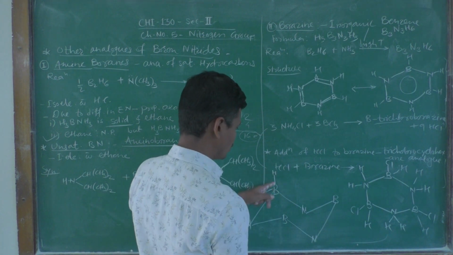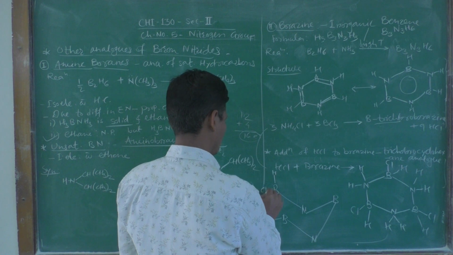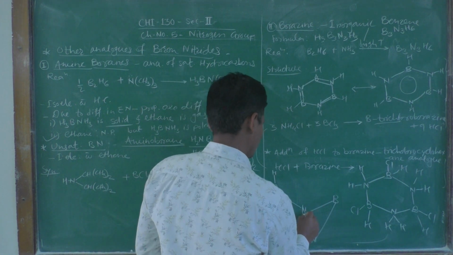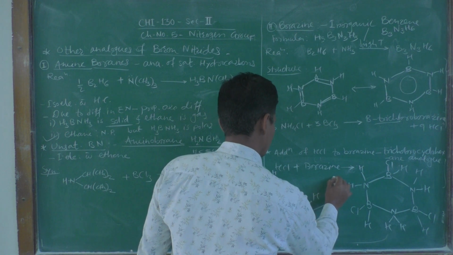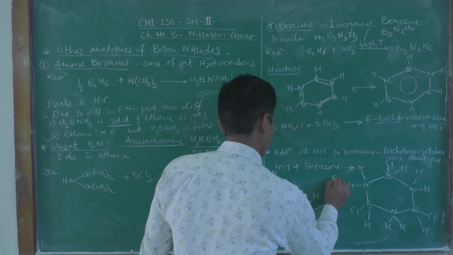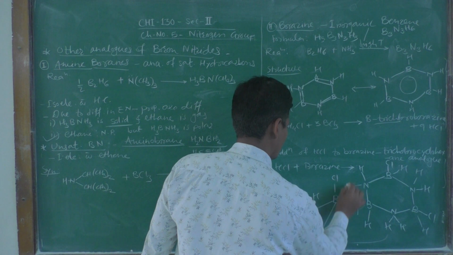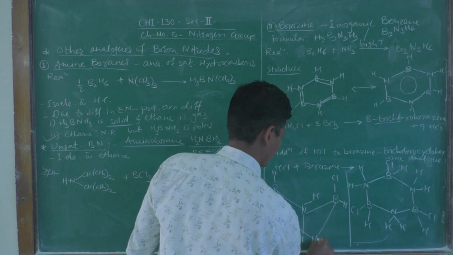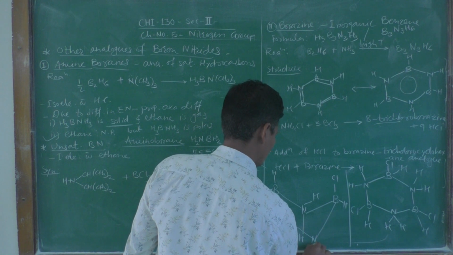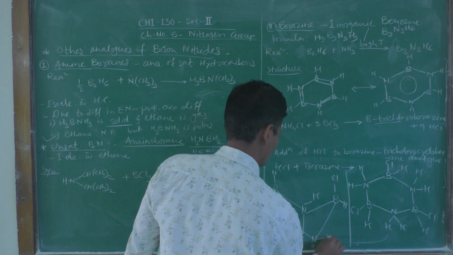So, this is axial hydrogen, equatorial chlorine, then hydrogen, hydrogen, chlorine, hydrogen. Then this is axial hydrogen, this is equatorial hydrogen.